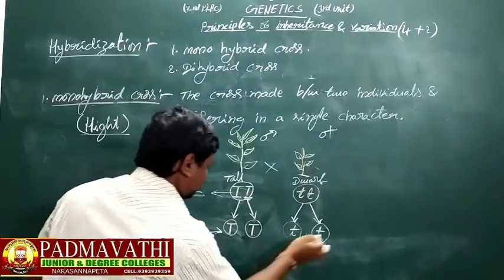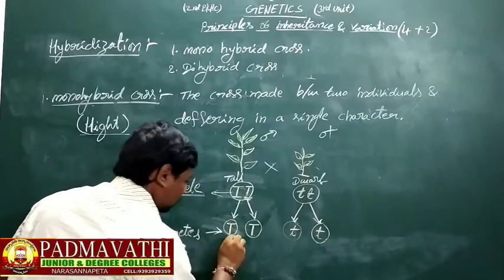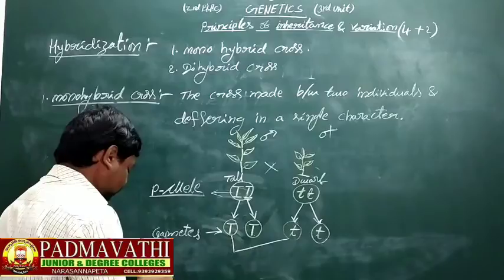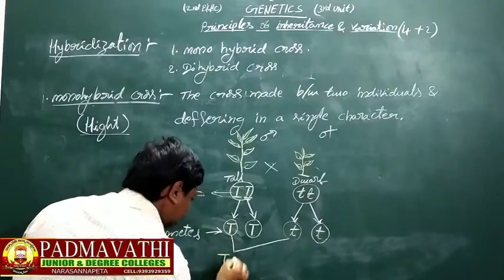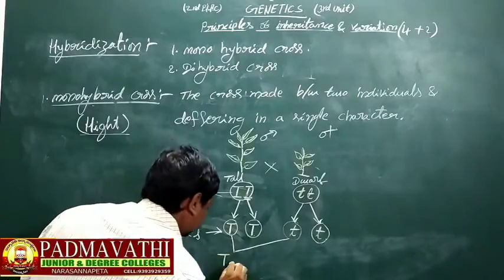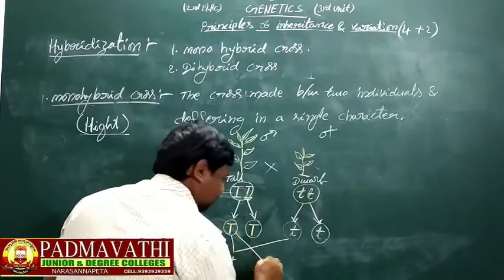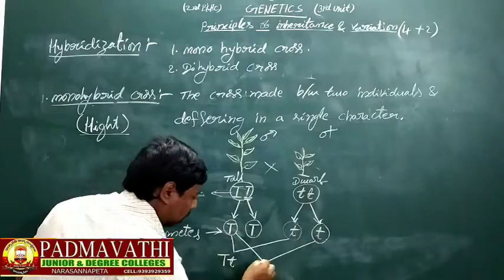Now these gametes fuse: big T with small t, big T with small t. Here also big T, small t.